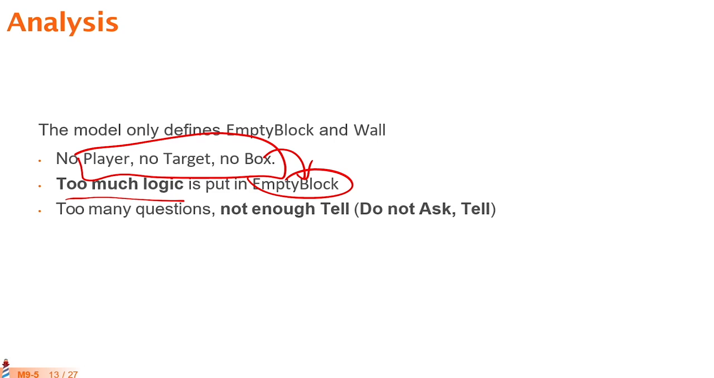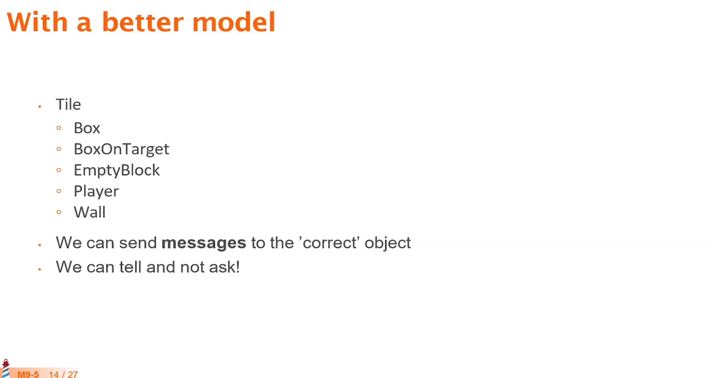And this is also following a bad pattern, which is asking too many questions to the model. Here, we would like to follow this directive: tell, don't ask. Instead of asking an object, okay, are you like this, are you like that, so I can take the decision, let's better tell the object to take the decision, because the object has all the information it needs to take that decision.